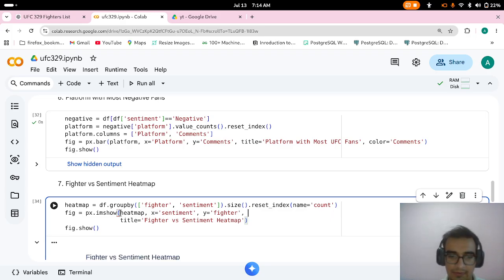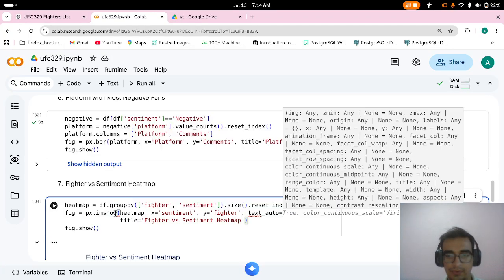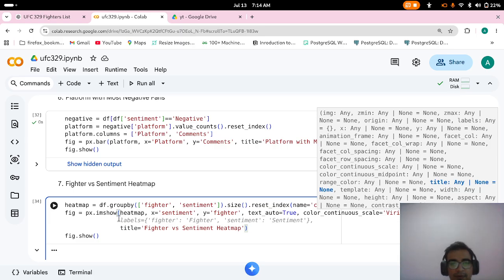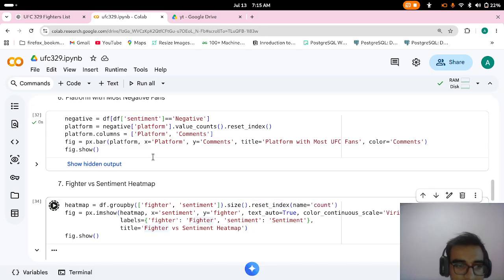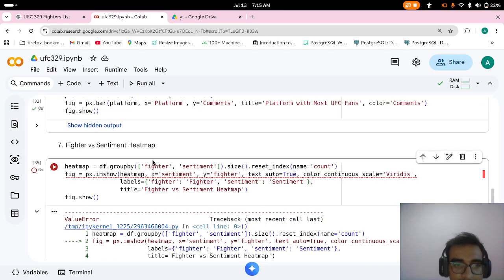Fighter, we do text auto true, and color scale words. We can also use label. Let's see how it will look now.